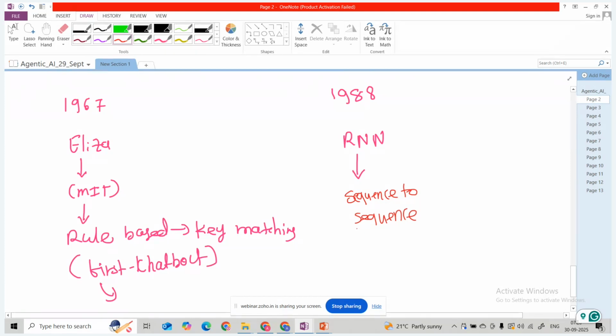Let's suppose we are passing some text. In this text, the sequence is very much important. Let's suppose "cat chase dog", and we are passing this to the model. So the model can understand who is chasing whom. If we change the sequence, then it will not understand: cat chase dog or dog chase cat. So we have to understand this.